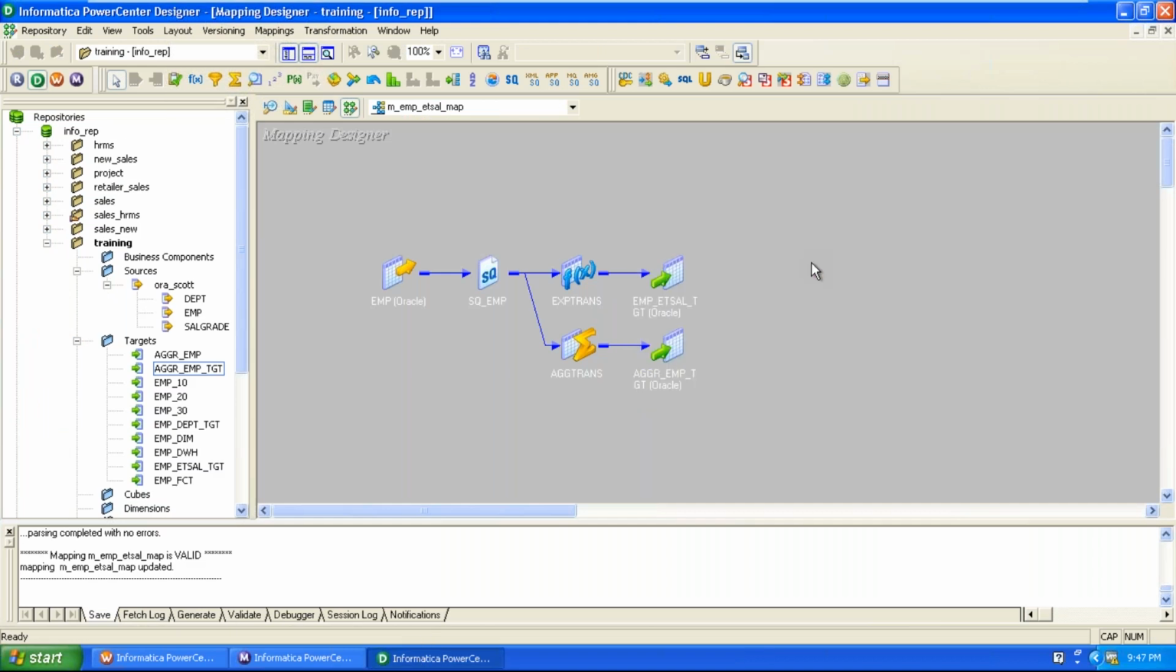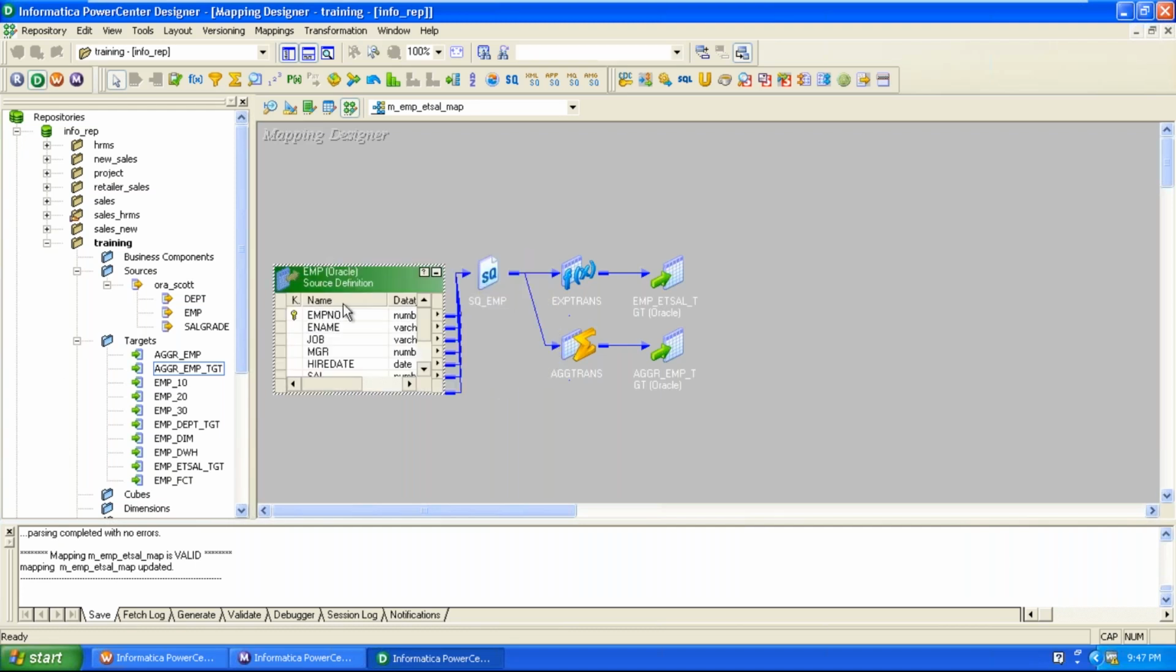The name of the transformation is sequence generator. In real time, don't use the primary key of the source as the primary key of the target. See here is the EMP table. From this EMP table, our system will retrieve data at a very detailed level. Here it is the primary key. Employee number is the primary key for the source.